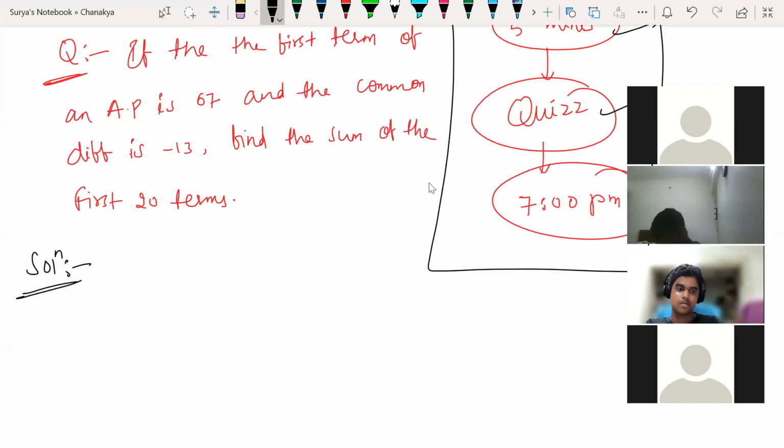Yes, solve this question with the first term. What is the meaning of first term? First term I'll be denoting with A. First term A will be 67.